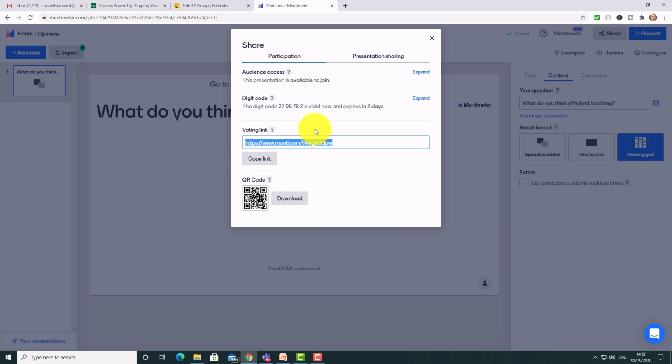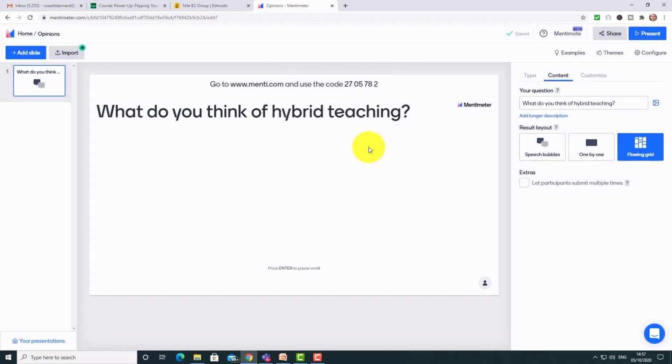For the students in the class, they just pick up their telephones, they go to mentimeter.com and they write in this code, 2705782. It's valid for 2 days. And then they will be able to input their answers, and all of the answers will appear in exactly the same place. Now I'm going to show you an example of somewhere where we've actually used this technique.